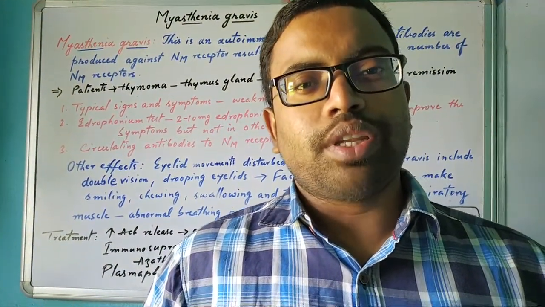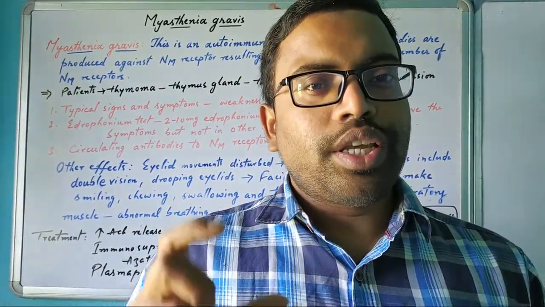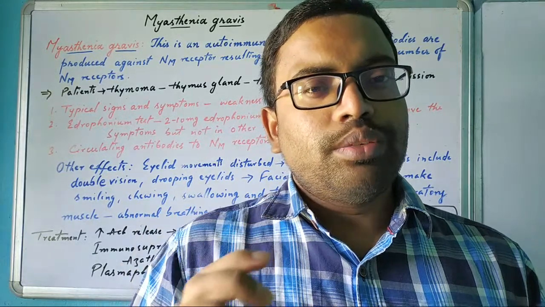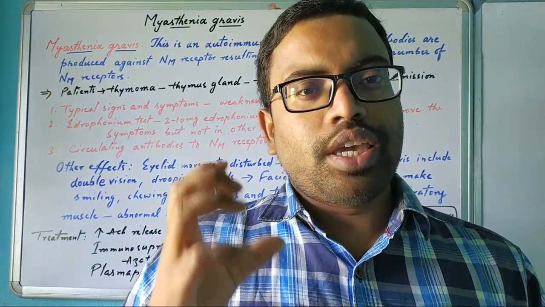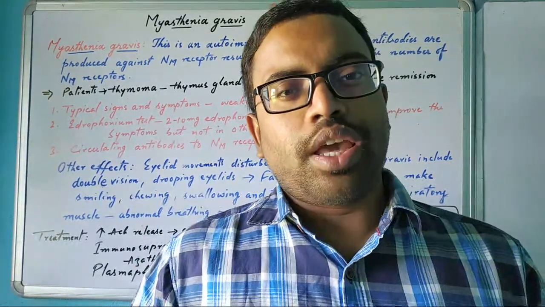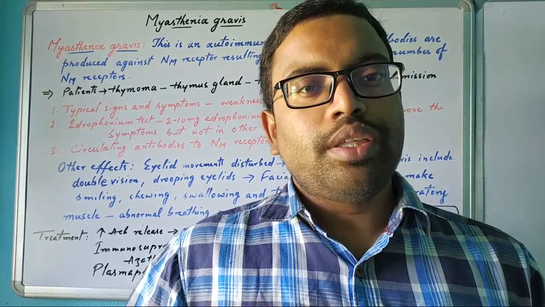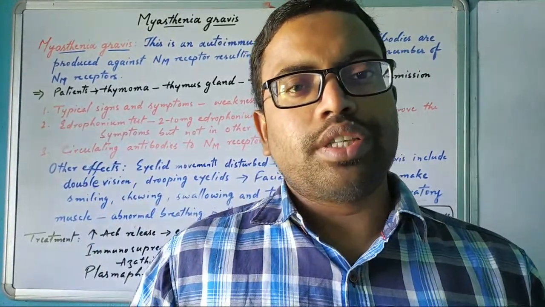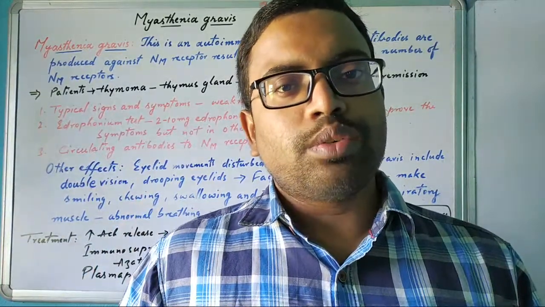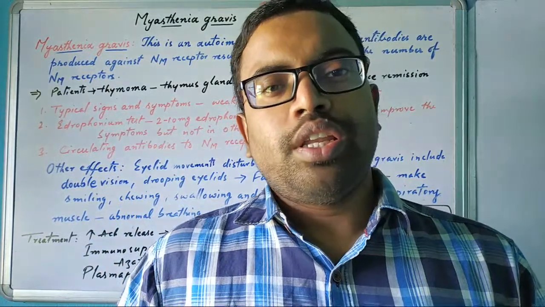Again, when the immune system detects our body's own cells as an antigen, as a foreign particle, and makes its own antibody to fight against that particular cell to destroy it, that is called an autoimmune disorder.